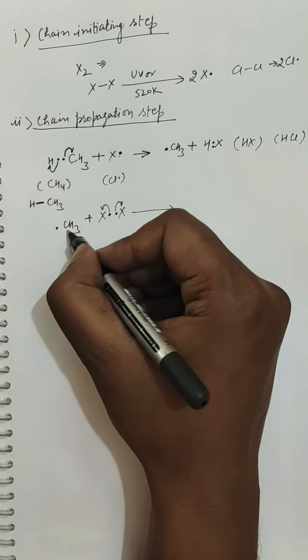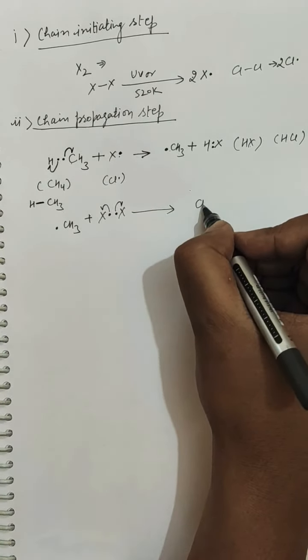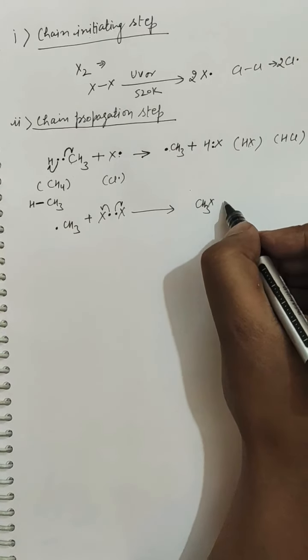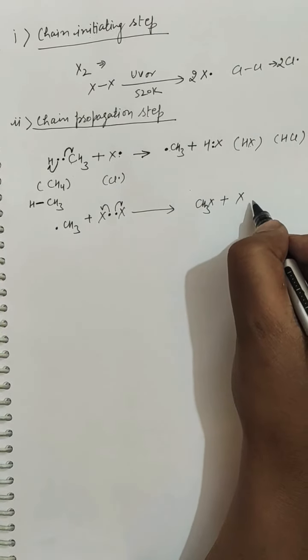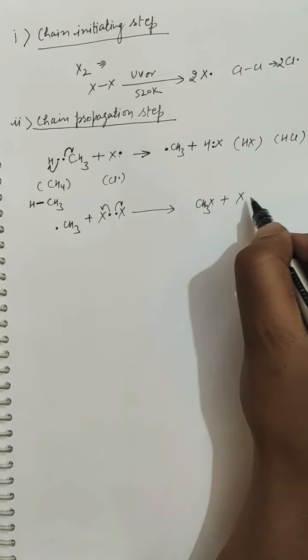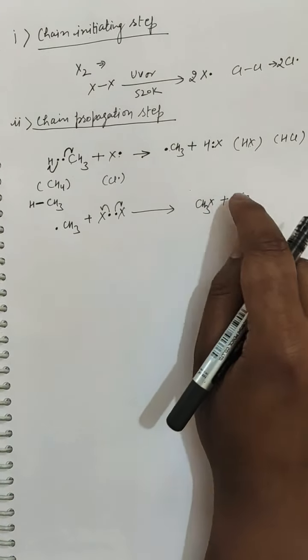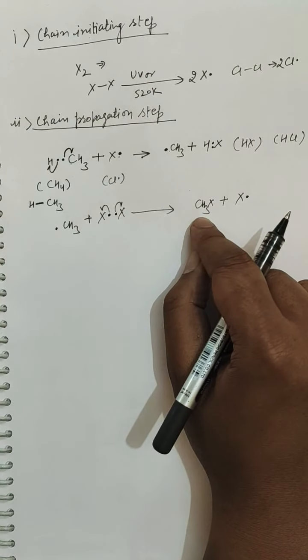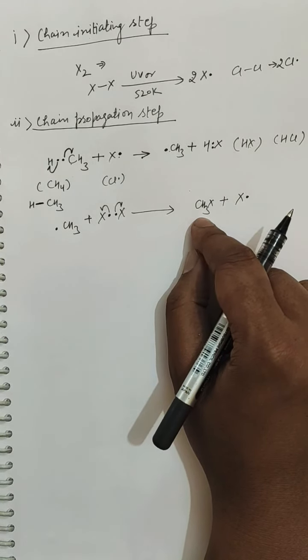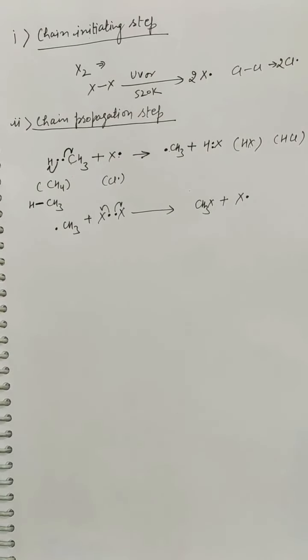Either of them comes to the methyl free radical and results in the formation of this methyl chloride or methyl halogen compound plus this free radical. So steps A and B are repeated, forming more and more methyl halide molecules. The formation of di, tri and tetra substituted products is also explained on the basis of the propagation step.